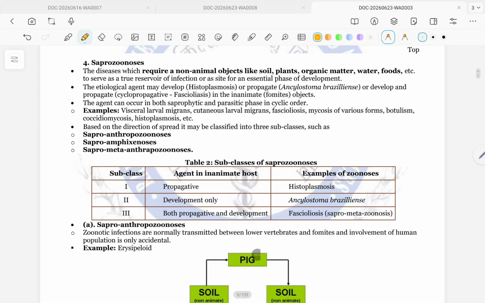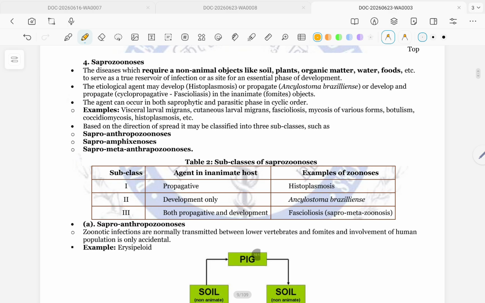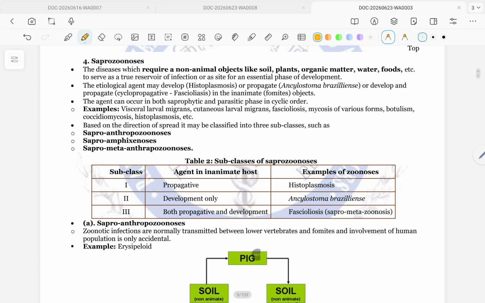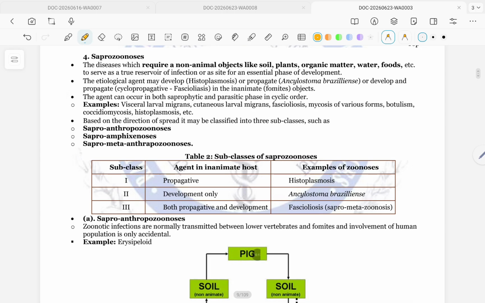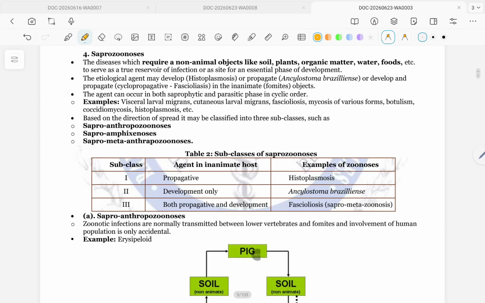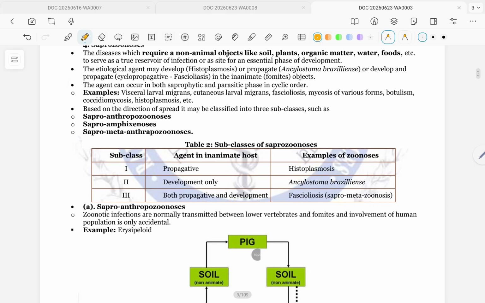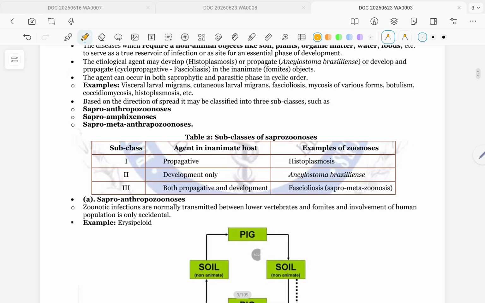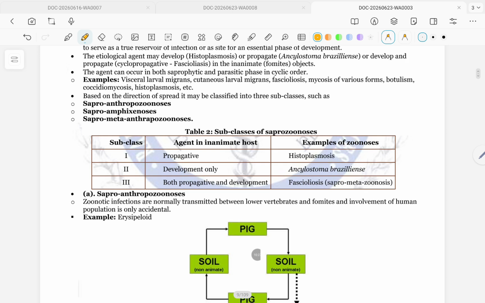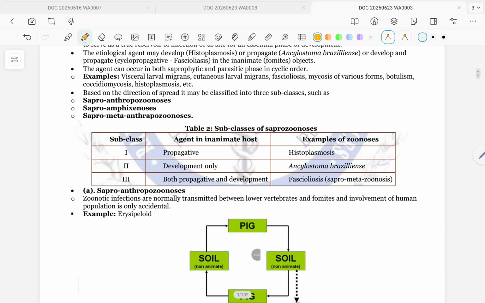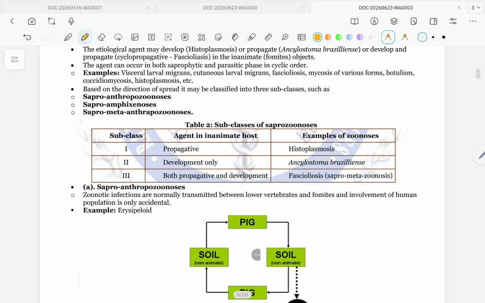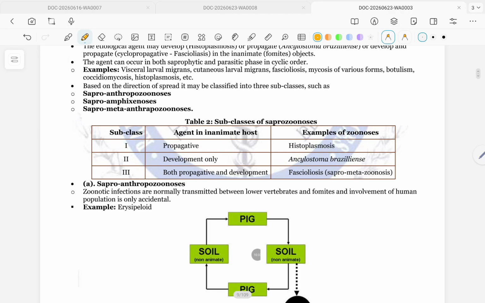The agent can occur in both saprophytic and parasitic phases in the cycle. Example: visceral larva migrans, cutaneous larva migrans, fasciolosis, mycosis of various forms, botulism, coccidioidomycosis, histoplasmosis, etc. Based on the direction of spread, it may be classified into three subclasses such as